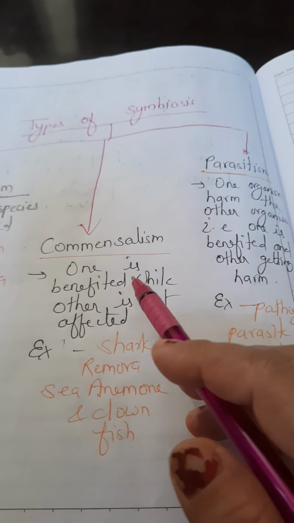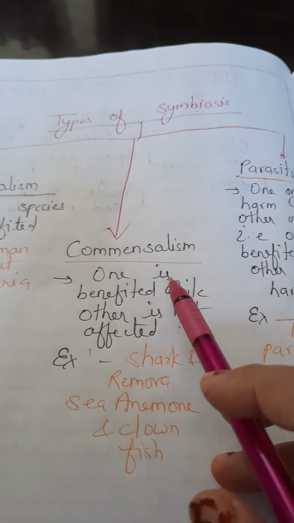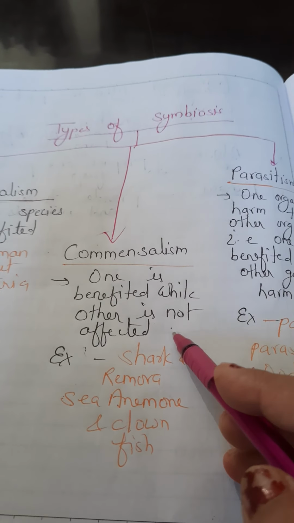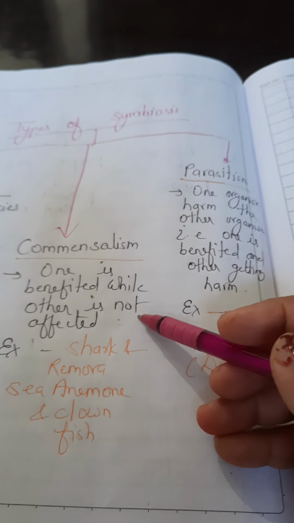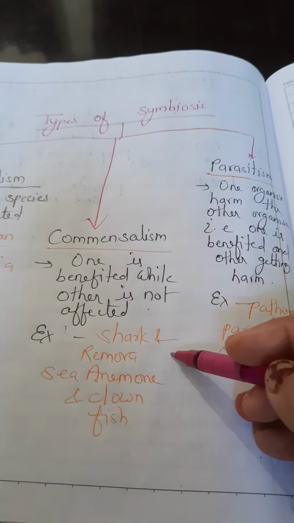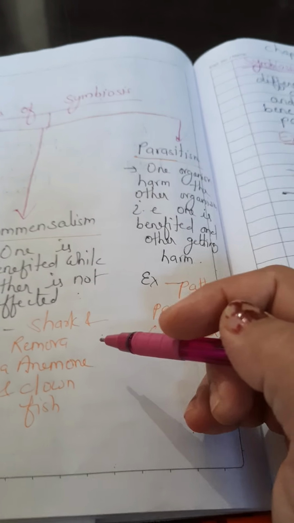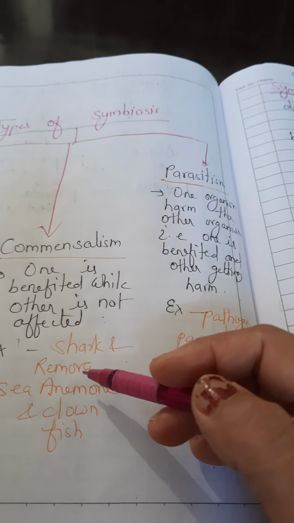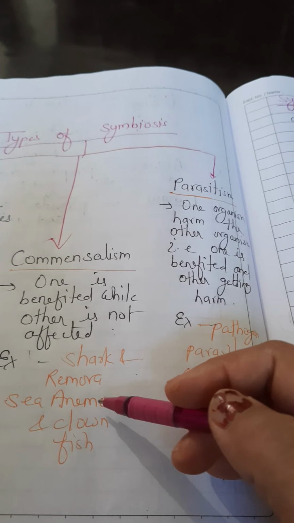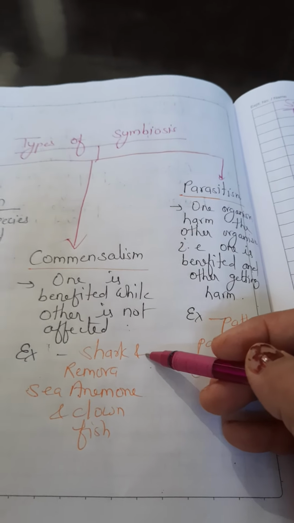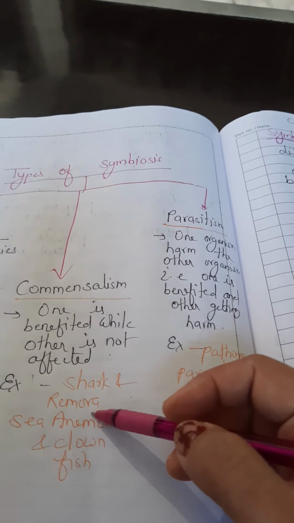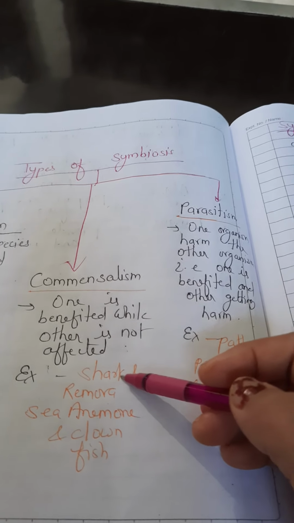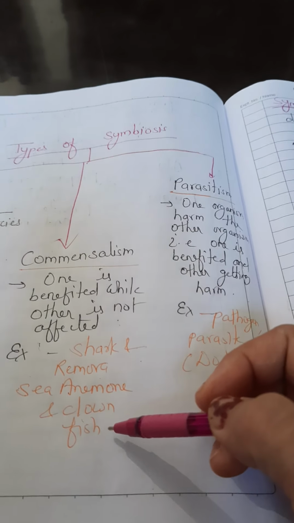Next is commensalism. Commensalism is the relationship between two organisms in which one is benefited while the other is not affected. It is not getting any harm or any benefit from the other organism. Examples are shark and remora. When the shark eats small fishes, the remora fish also takes the nutrition left by the shark. So the shark is not affected by this, but the remora is getting food from the shark.